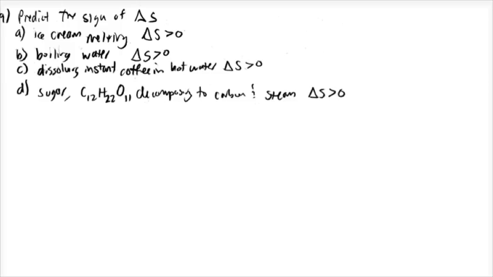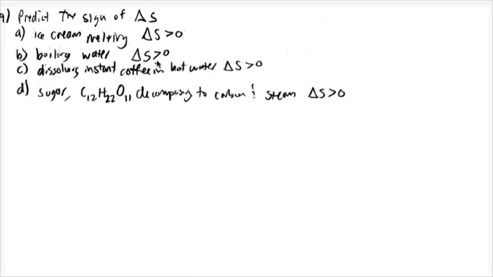Take a look at problem 9. In problem 9, you're asked to predict the sign of the change in entropy. Delta S is the change in entropy. Now remember, entropy is a measure of disorder. So things that get less organized are actually getting higher entropy, greater entropy. So when ice cream melts, that should be a positive entropic change. You're getting less order, more disorder.